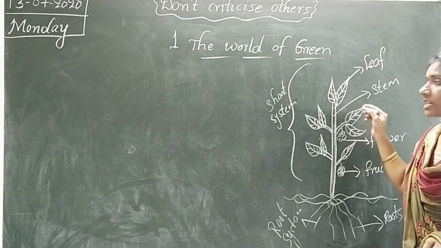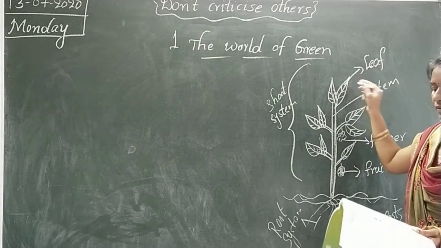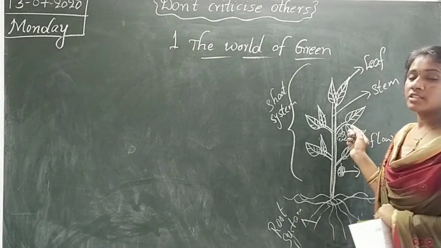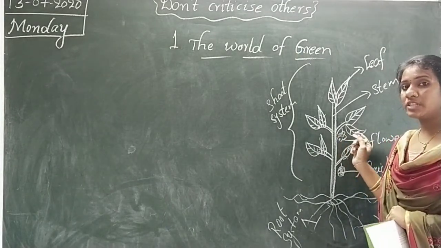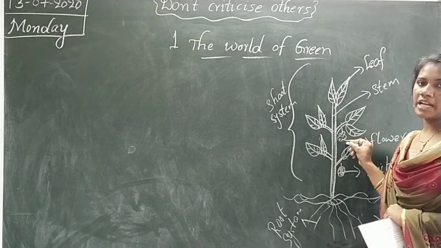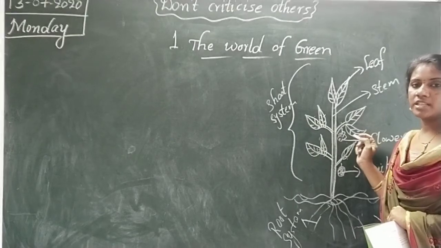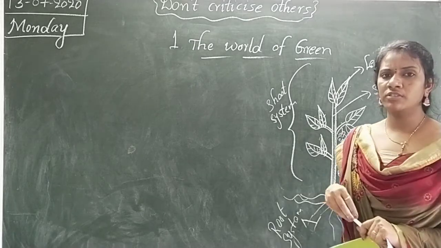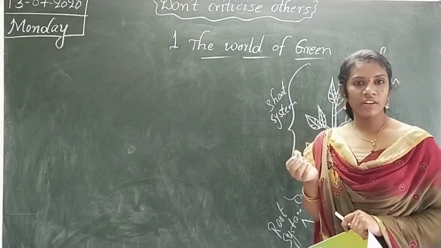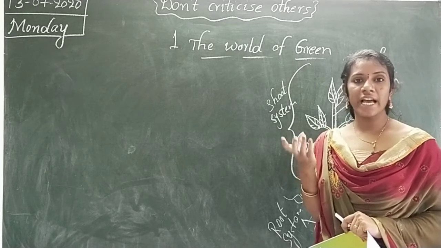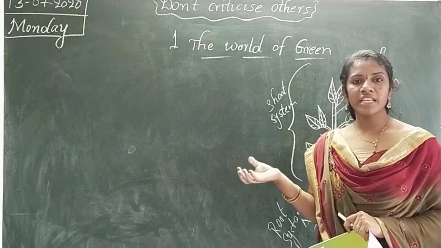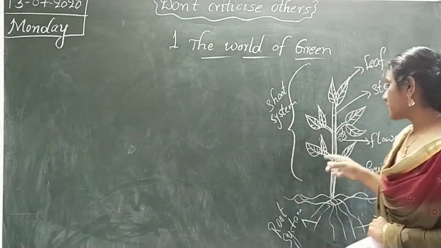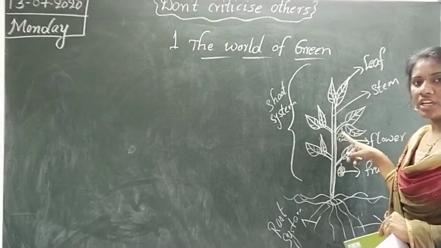Who can prepare food here? Leaf can prepare food. And flower. See, are you seeing flowers? Flowers are always beautiful and colorful. Every plant has some flowers. Did you observe a guava plant? You know the guava fruit. Do you like guava? The guava plant also has some flowers. After some days the flowers become a fruit. Here also the flowers become fruits.